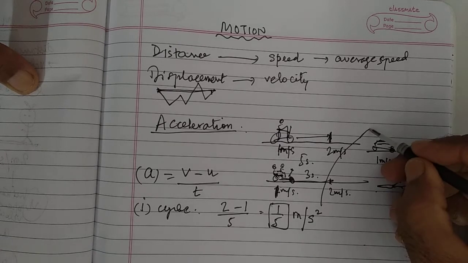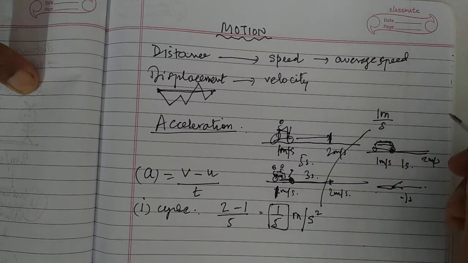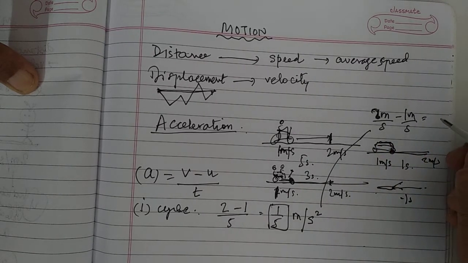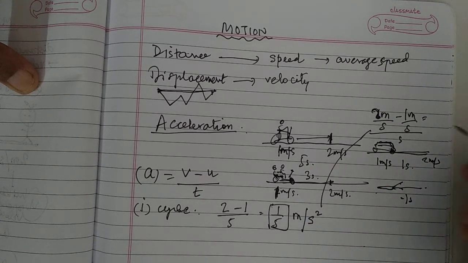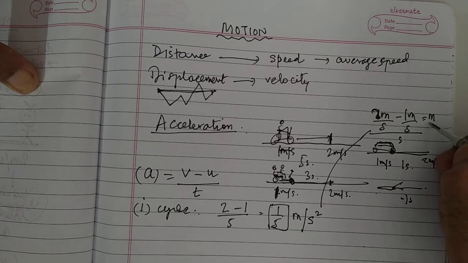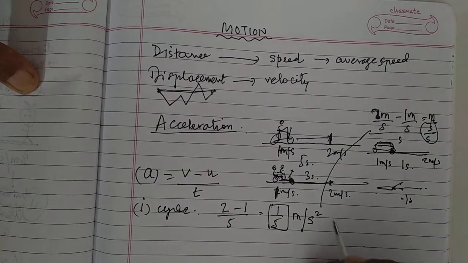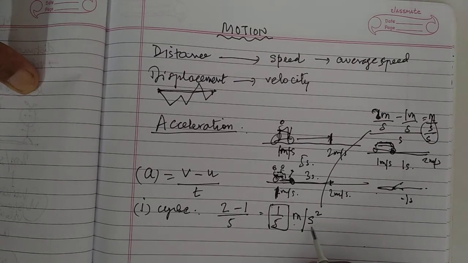It is 2 meters per second minus 1 meter per second, upon time, which is 5 seconds. So it is meter per second per second. That is why you get meter per second square. That is the unit for acceleration.